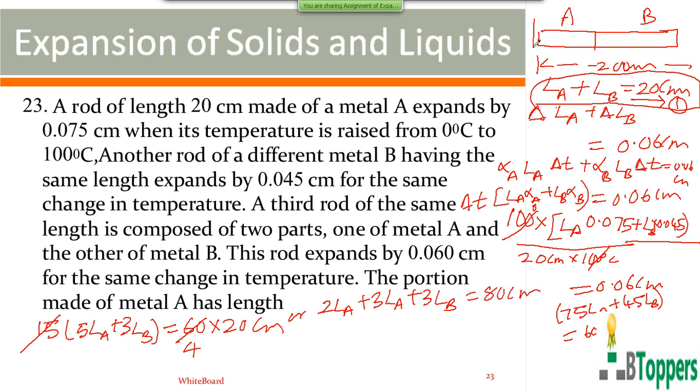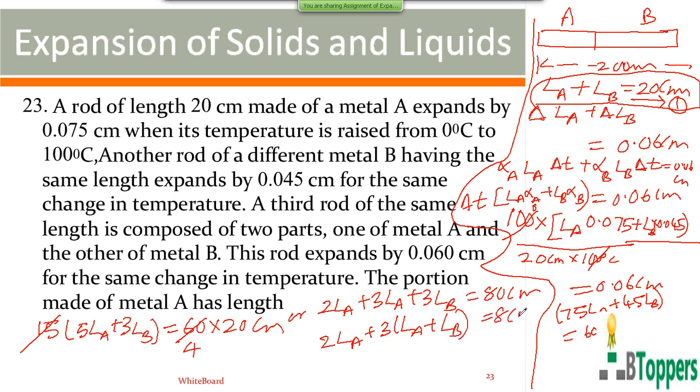So if you want to copy the working, you can take a pause and copy the working and complete the simplification part. So 2 LA plus 3 into LA plus LB, you can write 80 centimeters. So you can substitute LA plus LB equal 20 centimeters from first equation.